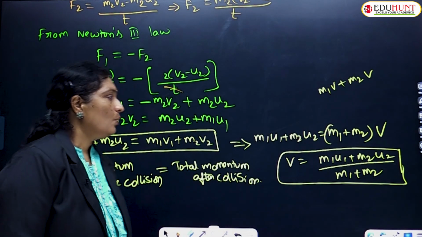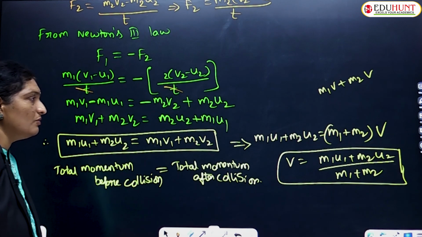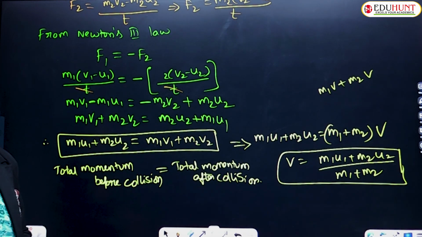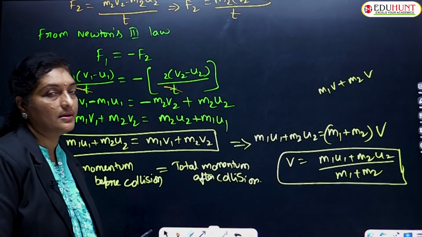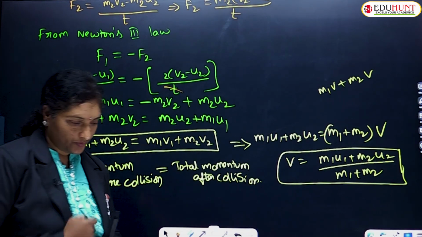That's it, children. Based on that, let us try to understand a few examples: the rocket principle, the boat concept and the trigger gun.